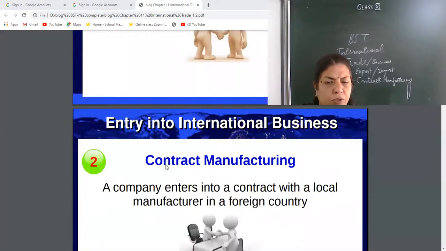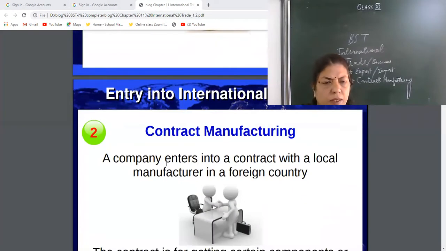So, contract manufacturing. A company enters into a contract with a local manufacturer in a foreign country. This is the new way of entering into any country of the world.